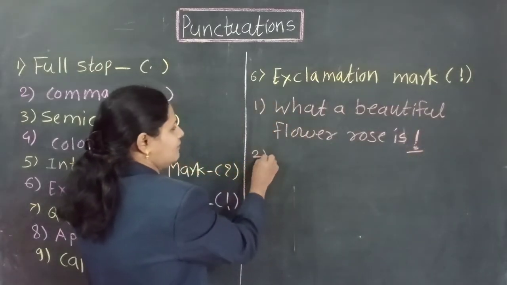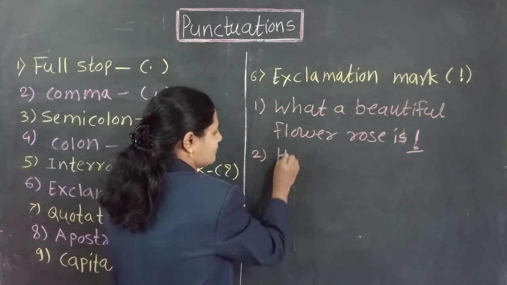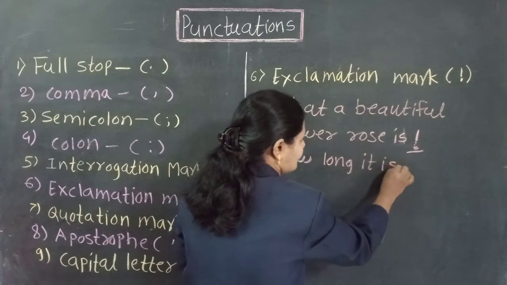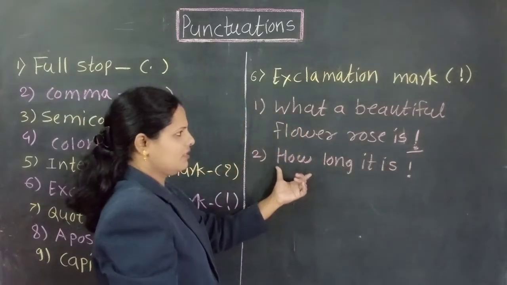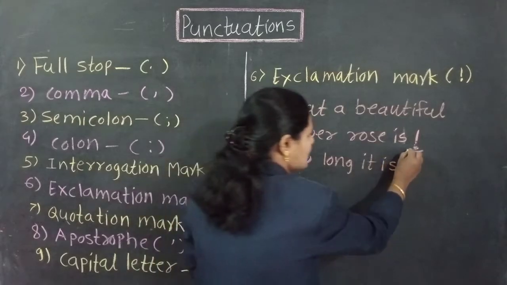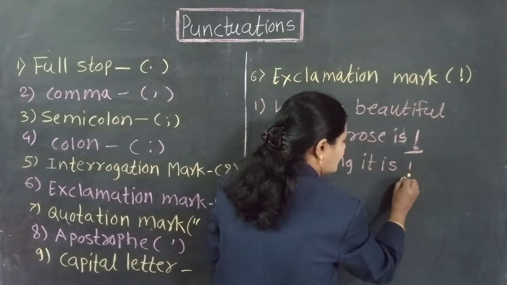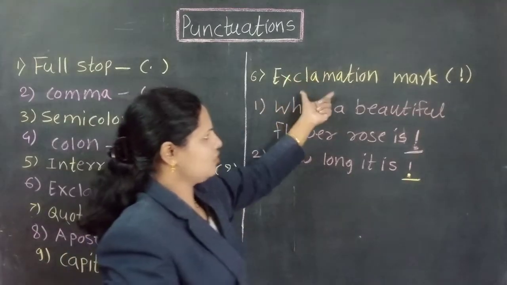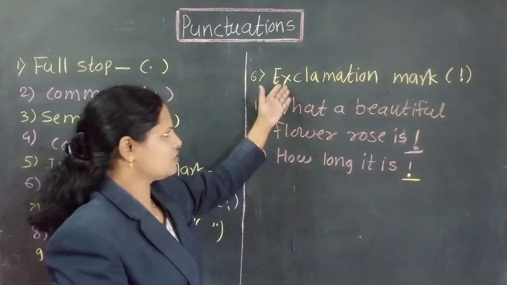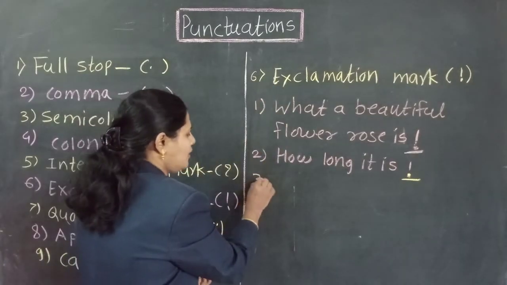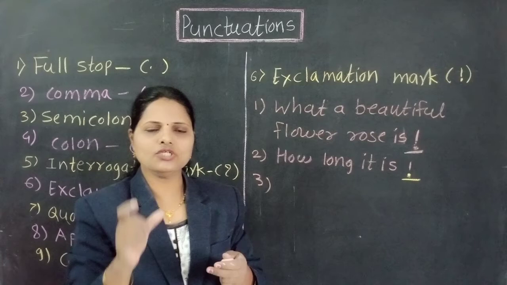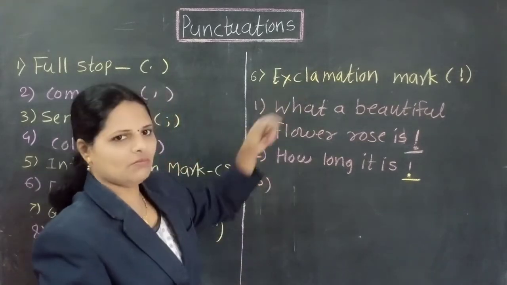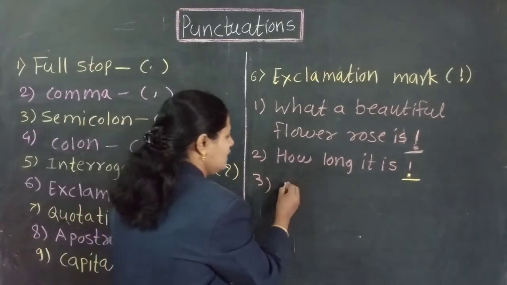See the second example. It is also an exclamatory sentence. How long it is! After this exclamatory sentence, here I have given this exclamation sign. Means in an exclamatory sentence we use the exclamation mark. There is a second use of the exclamation mark. It is in a short order. When we give a short order, after that short order we use the exclamation mark. Means just see, go there!